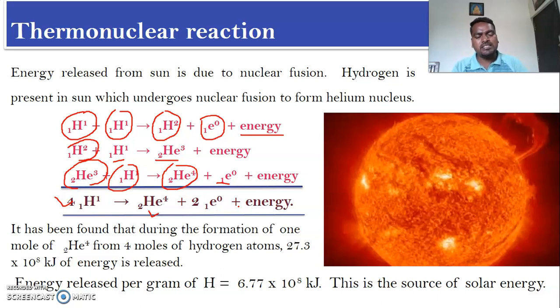So this reaction is going on. You may ask the question, how long does this reaction take place? This reaction takes place up to the completion of hydrogen. Once all the hydrogens are converted into helium, at that moment the sun stops emitting radiation.